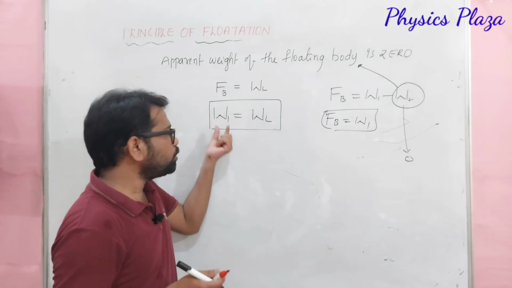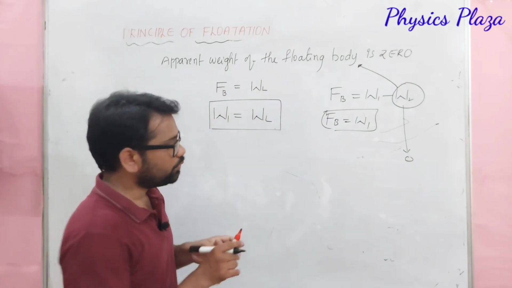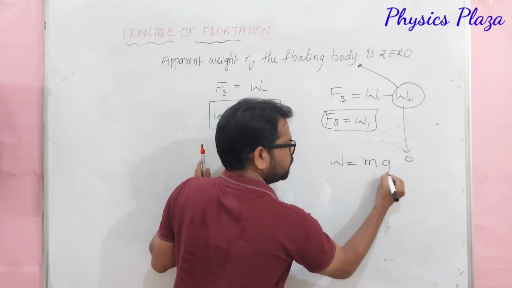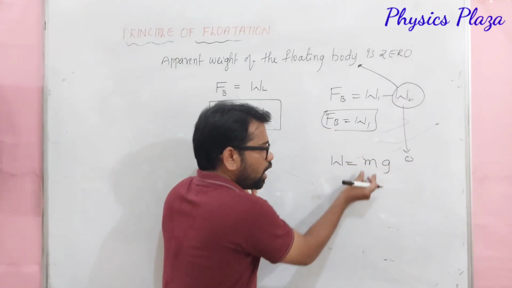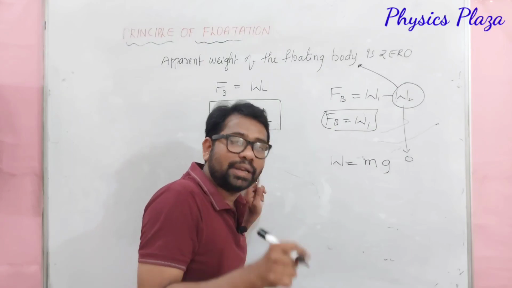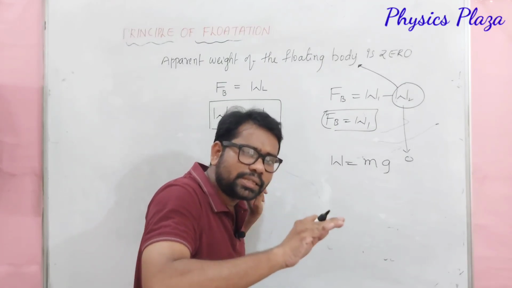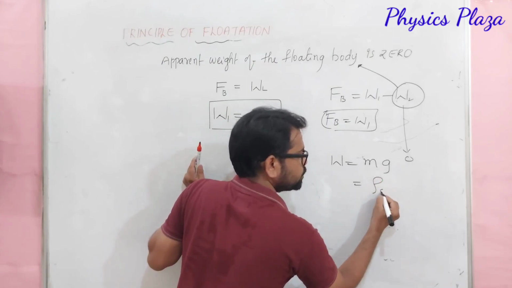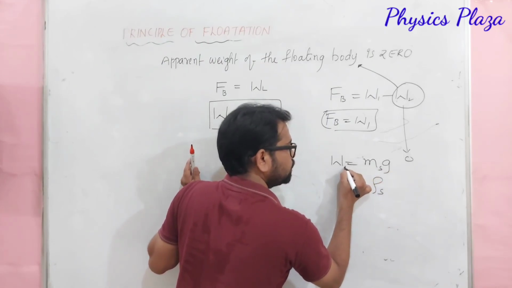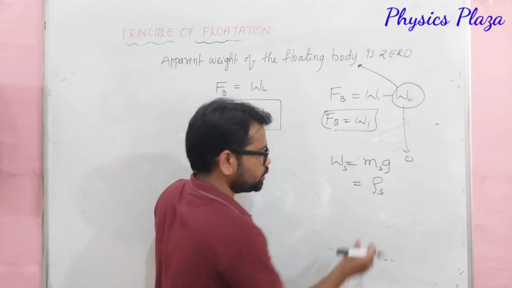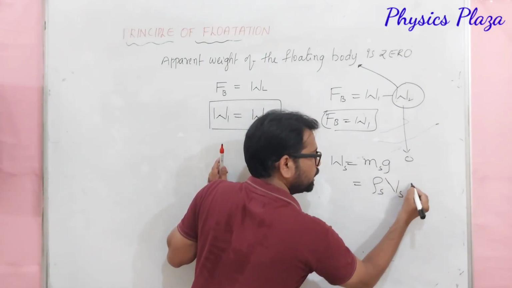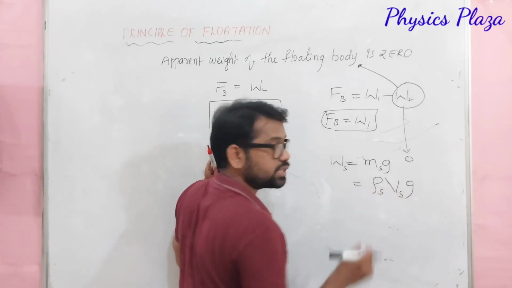But dear children, how to calculate the weight of the solid? We know that W is equal to mg. But how can we write mass? Mass can be written as the product of density and volume. So, this can be density of the solid into volume of the solid into g, because it is the weight of the solid. Children, it's the total volume.